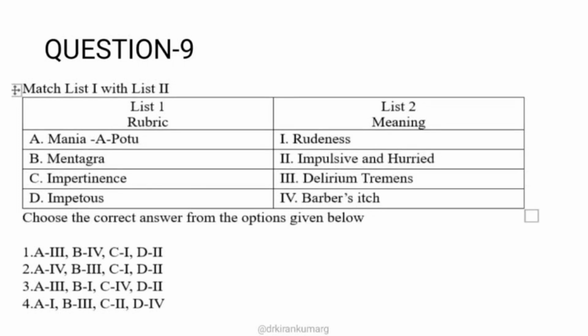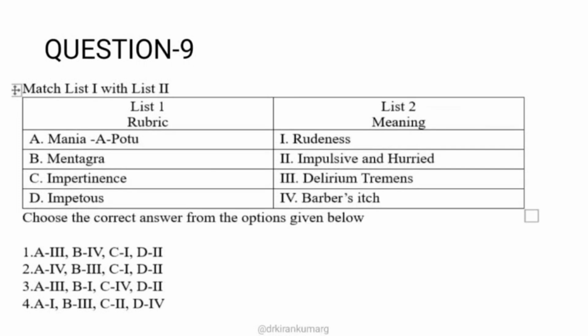If you are able to rule out one thing, like mania a potu being delirium tremens, then under list 1 for A you have 3, and that is delirium tremens. So you are able to rule out the other 2. Options 2 and 4 are gone, because you are thorough with mania a potu being delirium tremens. So you are only left with 1 and 3. Even in this, if you are able to rule out B, C, D, it is well and good.